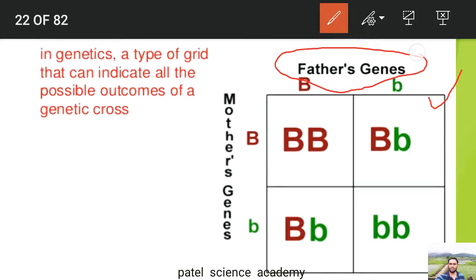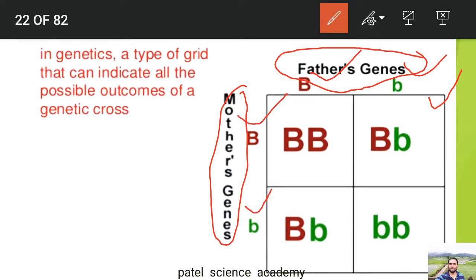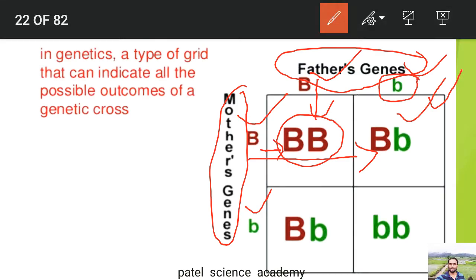These are the genes from the father and these are the genes from the mother. From the father, capital B and small b are there. From the mother, again capital B and small b. So if this capital B from the father fuses with this capital B from the mother, the next generation will be capital B, capital B. Likewise, if capital B of the mother fuses with the small b of the father, the next generation will be capital B, small b.